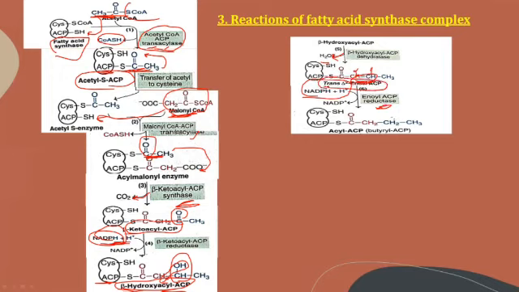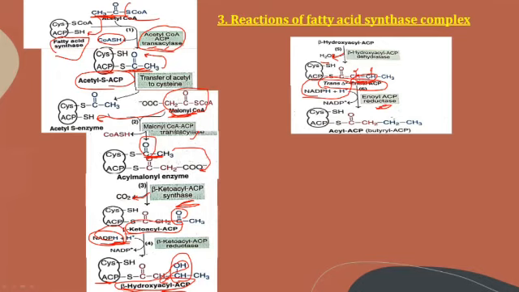Now the trans-enoyl ACP undergoes reduction by the enzyme enoyl ACP reductase using NADPH. This second NADPH dependent reduction, catalyzed by enoyl ACP reductase, produces acyl ACP.